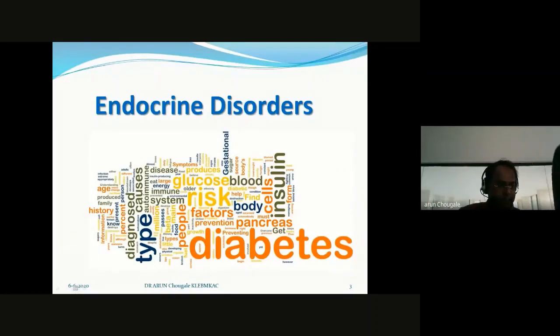Anti-diabetic medication. Diabetes is basically an endocrine disorder. This is a basic point.